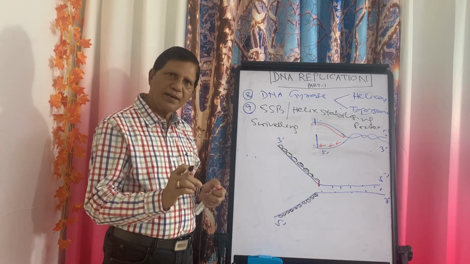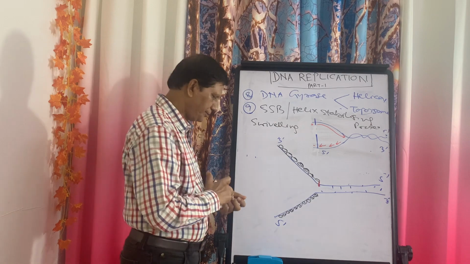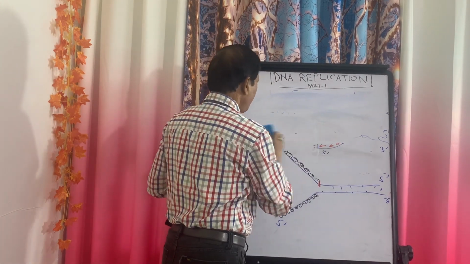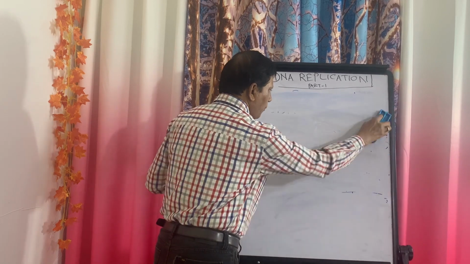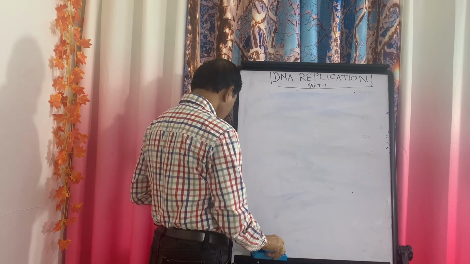But whatever I have discussed here, I will give you a few questions. Now question number 1. Y-shaped fork is found in which stage?